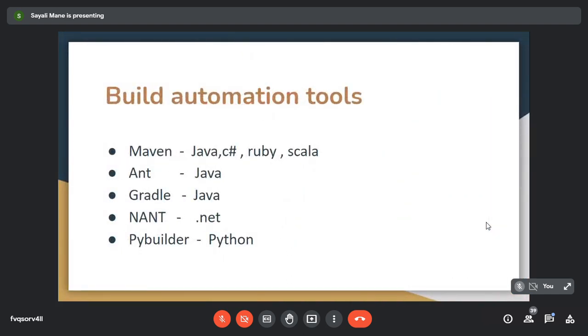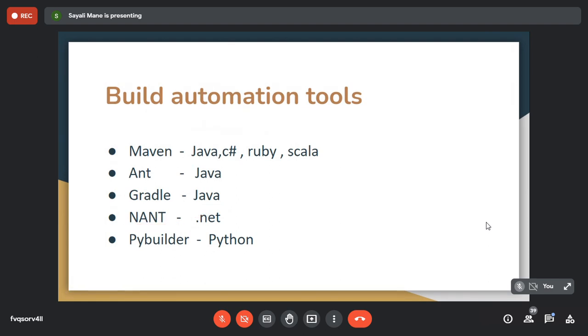is build automation tools. So just have a look at the build automation tools which are there. There are almost 5 automation tools. Okay. So in Viva, what they will ask you is simple. For Java language, which build automation tool is required? Your answer should be Maven, Ant, and Gradle. For Python, which automation tool is required? Your answer should be PyBuilder. For .NET, which automation tool is required? The answer should be NAnt.